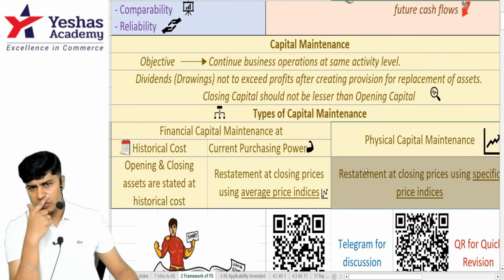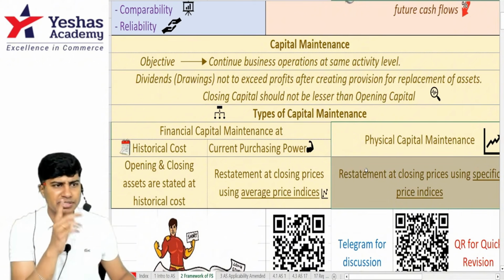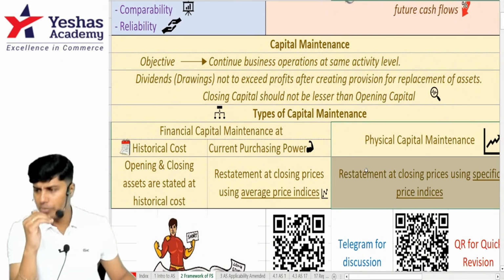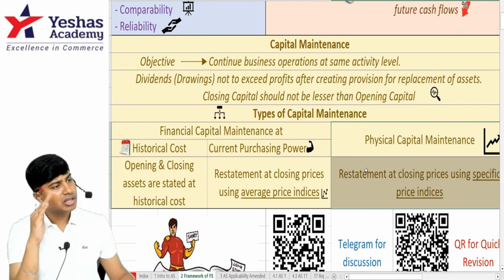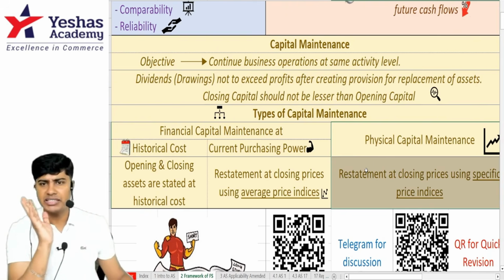In our yesterday's example, it was 12 rupees. 5,000 units were there last year. 5,000 units should be maintained this year. Into 12, if you maintain, we get 60,000. 60,000 is the capital to be maintained. If you have more than 60, permissible as drawings. If you have less than 60, you need to additionally bring in capital. Hope you understood.